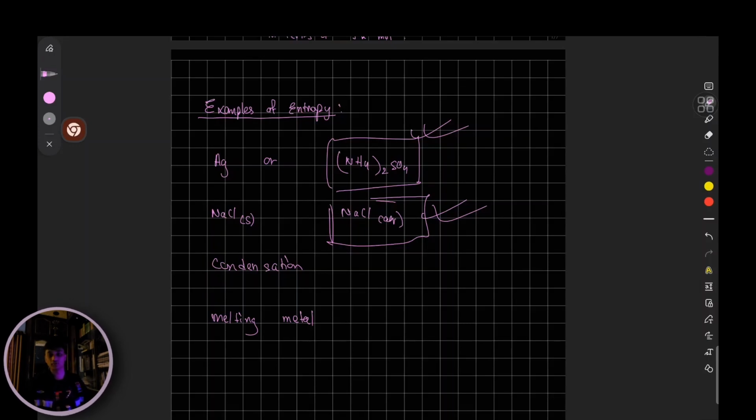Melting metal, of course, I've already given you the examples of state changes, liquid to gas or solid to liquid. These processes are going to have a case of increase in entropy, more spreading out, more randomized, greater distribution, greater arrangement, which is why entropy increases. Fair enough.